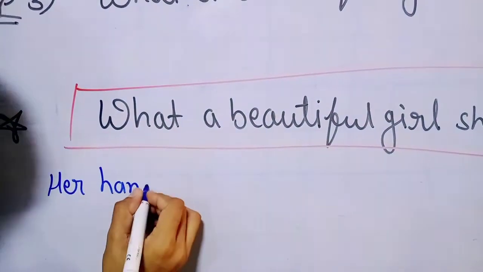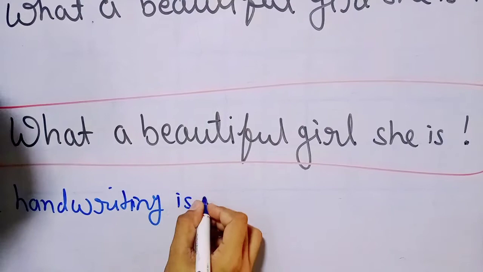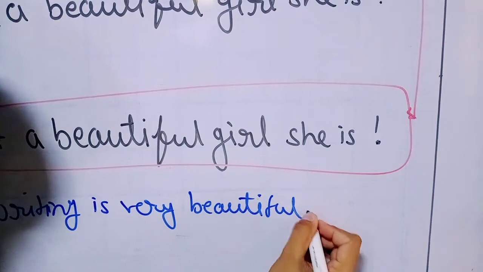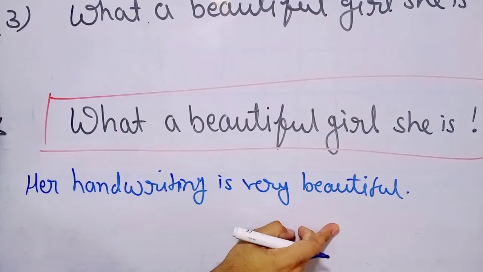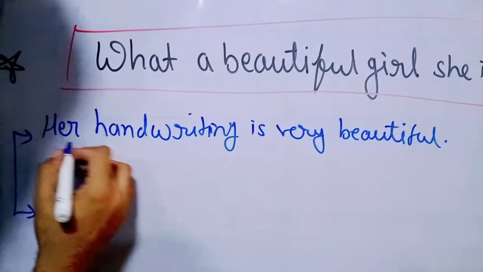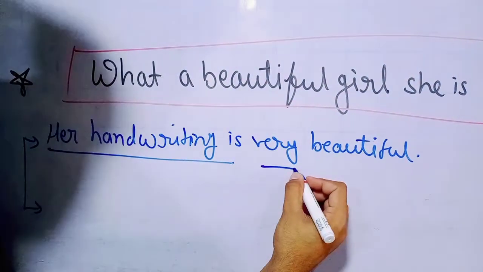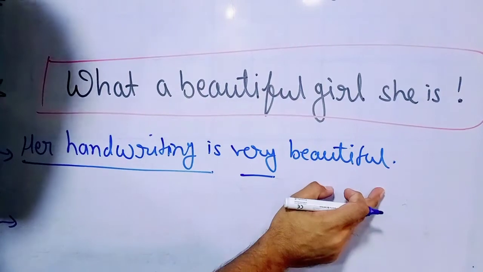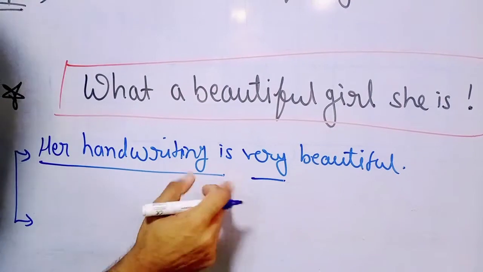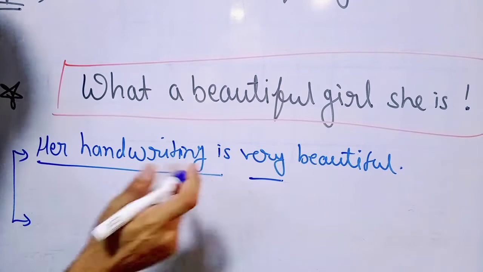Her handwriting is very beautiful. Her handwriting is very beautiful. So let's convert it directly. Here the part till the helping verb we have to write at the end, so leave that. And here we have the adverb very, we are going to remove it, and the rest, beautiful, we have to write. And once again you have to remember, here we don't have any article like a or an, so we have to start the sentence with how.